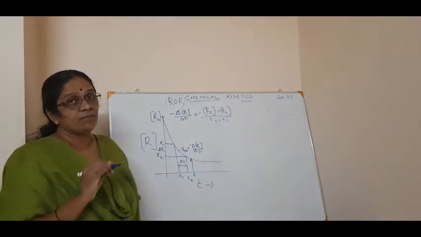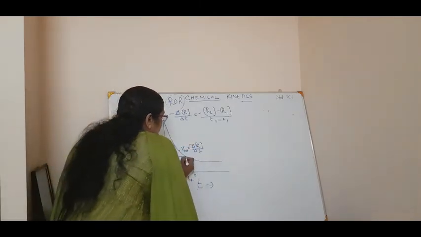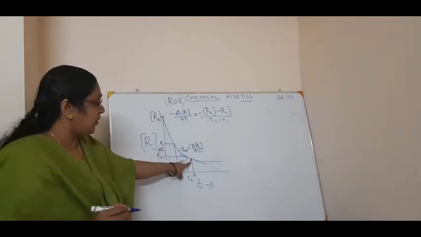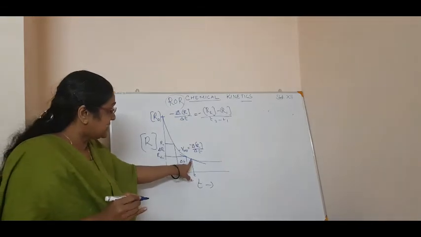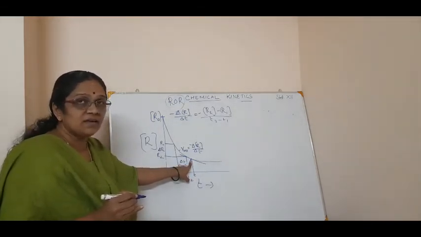So how will I get it? If you draw a tangent to this point, you will get a slope, isn't it?